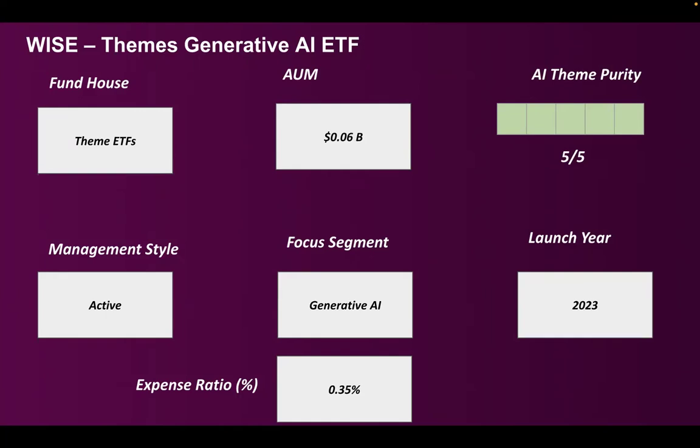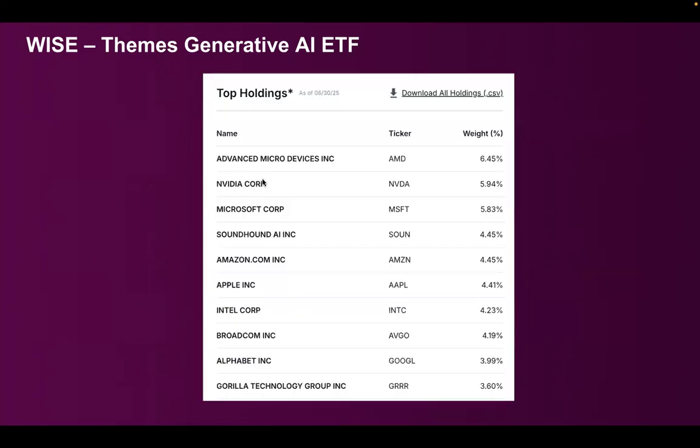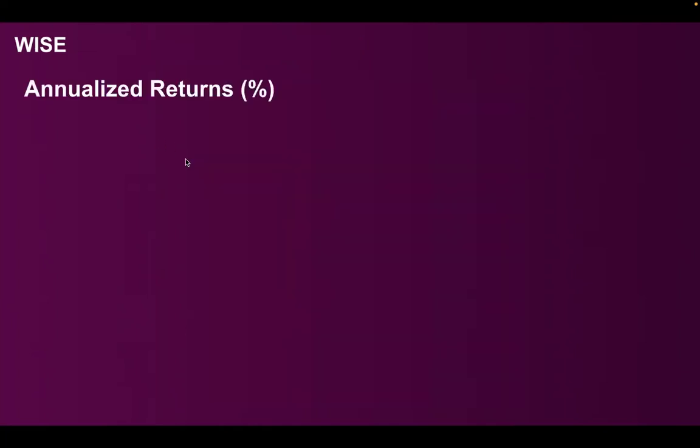So what we have is expense ratio, which is relatively low at 0.35, which is good. Top holdings, again, you'll see AMD, Nvidia, Microsoft, Amazon. AI use cases used by companies like Amazon. Apple is there, Intel, Broadcom. Google is there, Gorilla Technology is there. So it plays around the entire generative AI theme and the holdings look very promising.